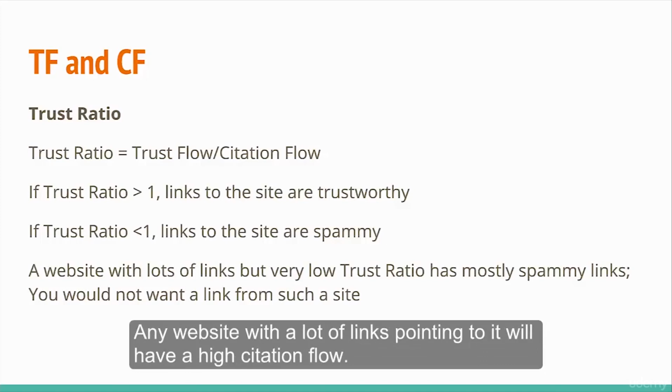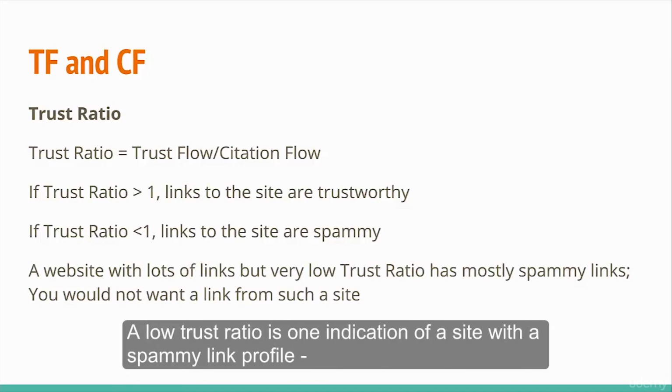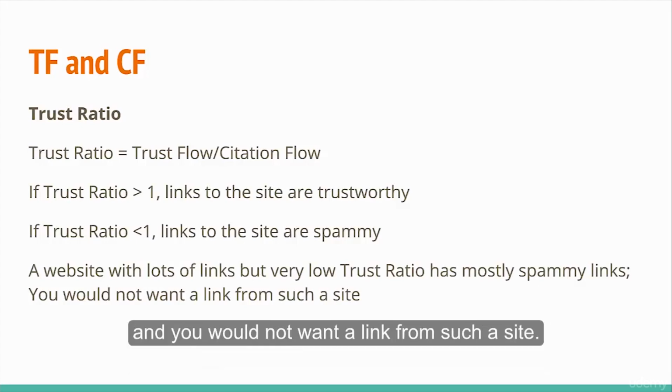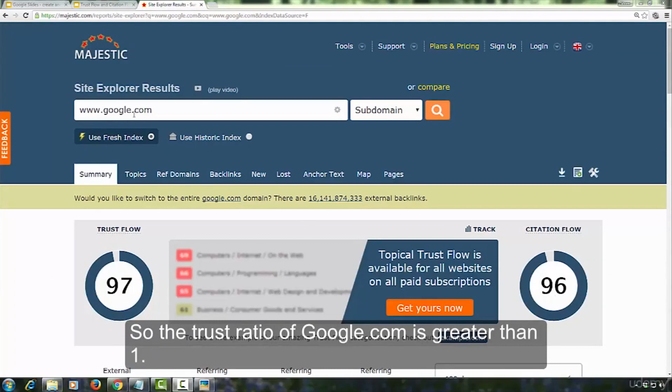Any website with a lot of links pointing to it will have a high citation flow, and if most of these links are from very low quality sites, its trust flow will be very low. A low trust ratio is one indication of a site with a spammy link profile, and you would not want a link from such a site. For Google.com, you can see trust flow is greater than citation flow, so the trust ratio of Google.com is greater than 1.